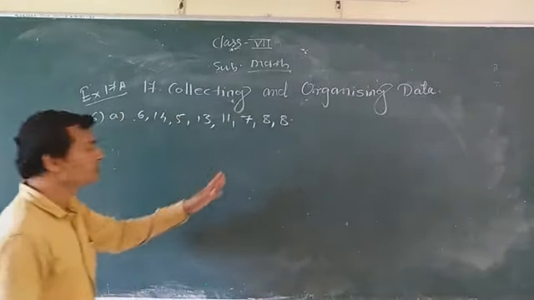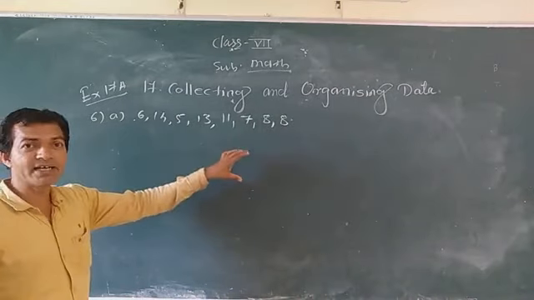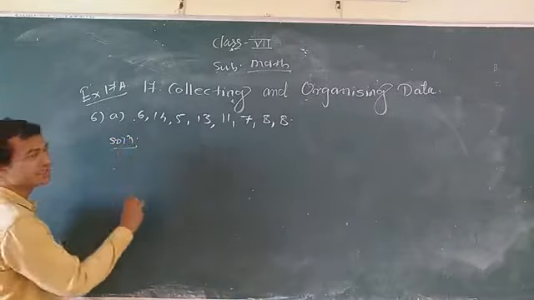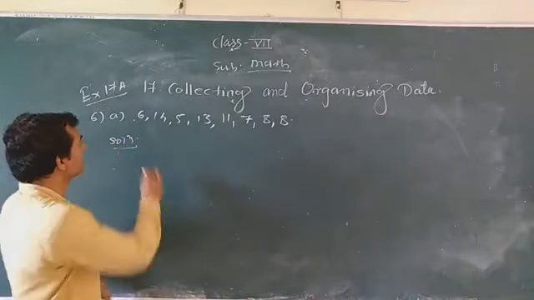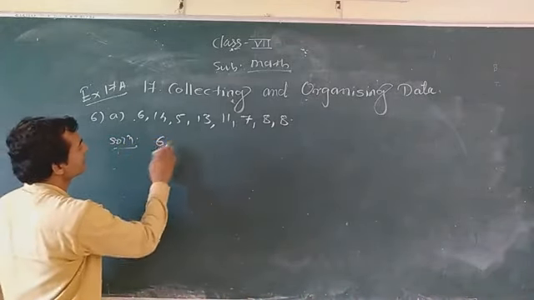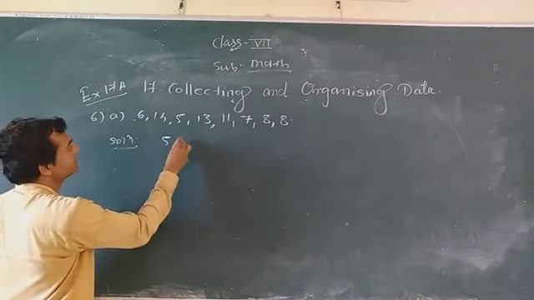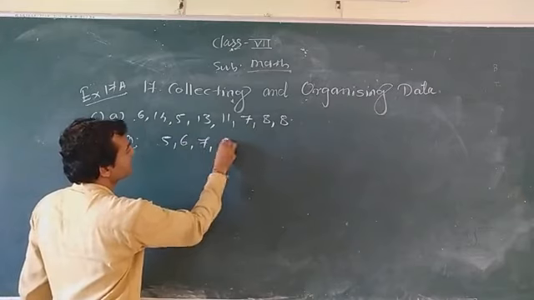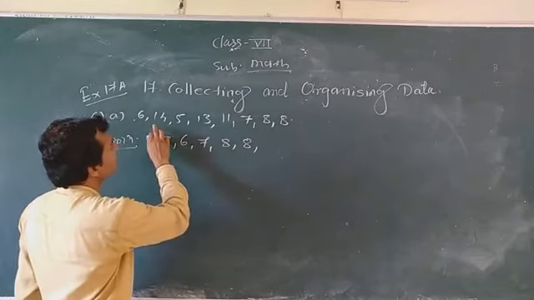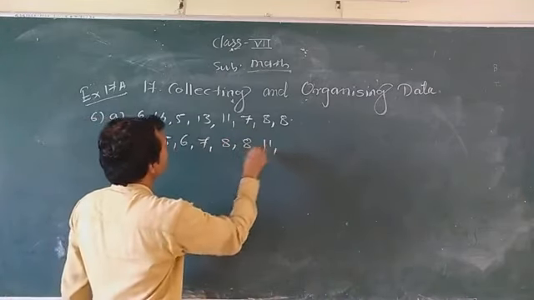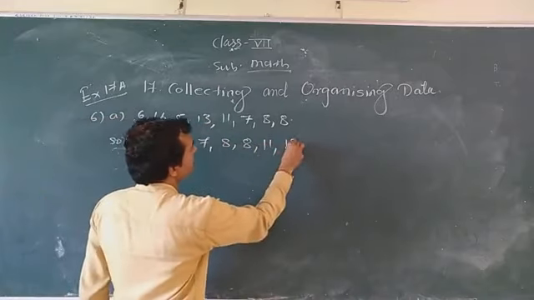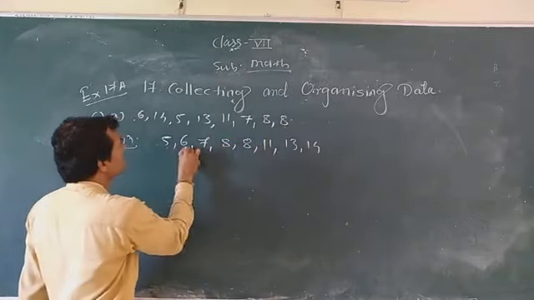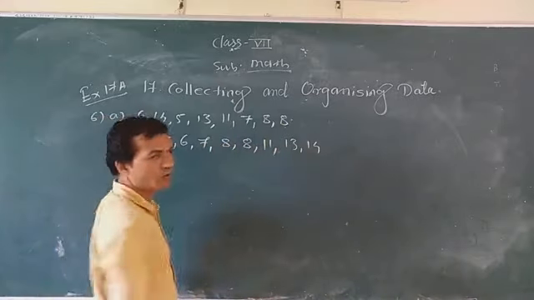First you have to arrange the given data in ascending order. In the solution, first write the smallest number, that is 5, then 6, then 7, then 8 two times, and then 11, 13 and 14. So 1, 2, 3, 4, 5, 6, 7, 8. Okay, it is correct now.